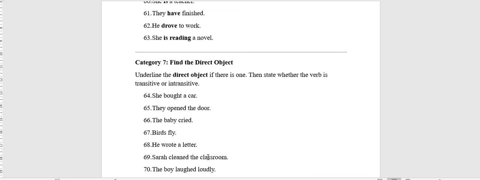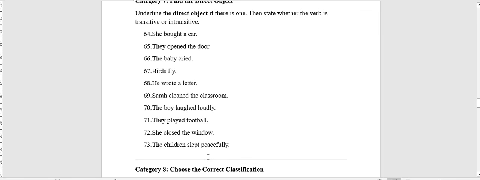Okay. 66. The baby cried. Here there is no direct object as the verb cried is an intransitive verb. Number 67. Birds fly. Here there is no direct object also as the verb is intransitive. Number 68. He wrote a letter. Here we have a direct object which is a letter and the verb wrote here is transitive. Sarah cleans the classroom. Classroom here is a direct object and cleans here is transitive.